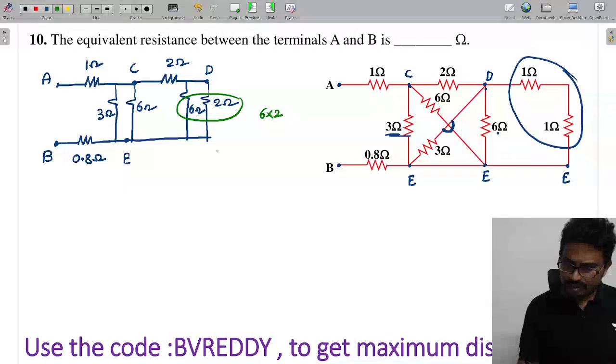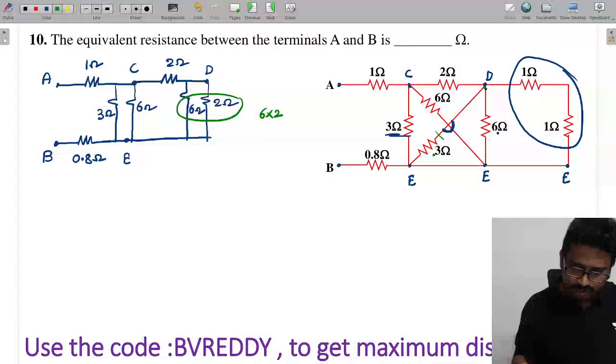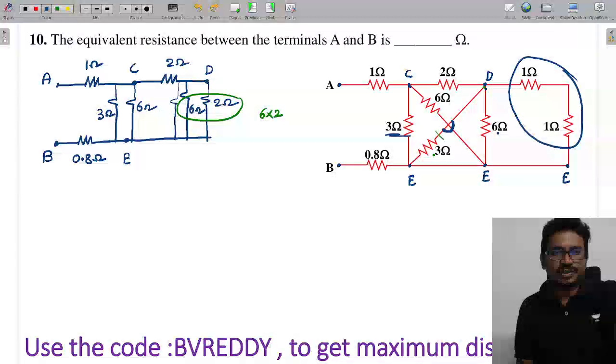Okay, fine. All are completed now. One more 3 is there. This is 1 ohm. Here D to E, this is also there. There is another one between D to E, so there is one more resistor here. How much is this value? 3. Okay, so what I will do is first combine these two, for easy purpose.